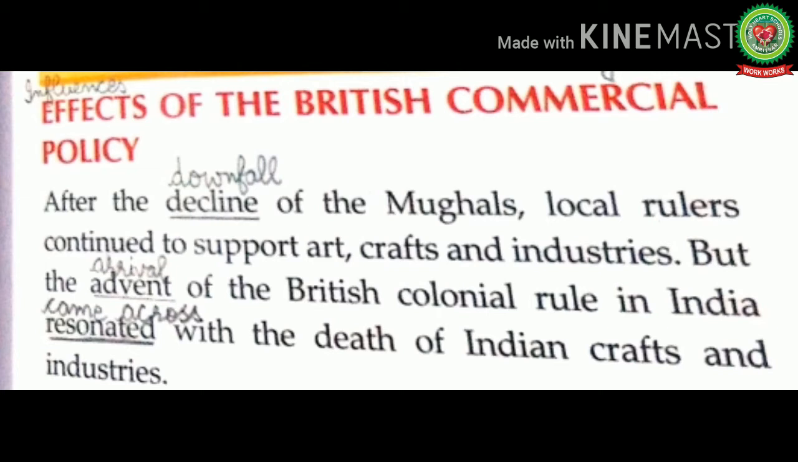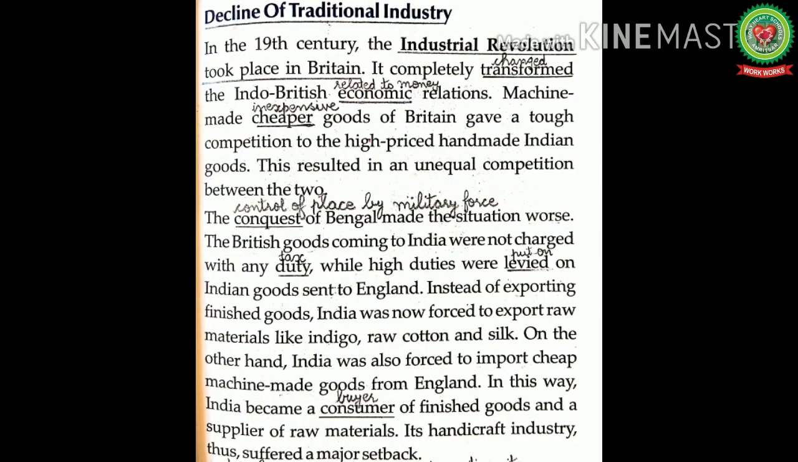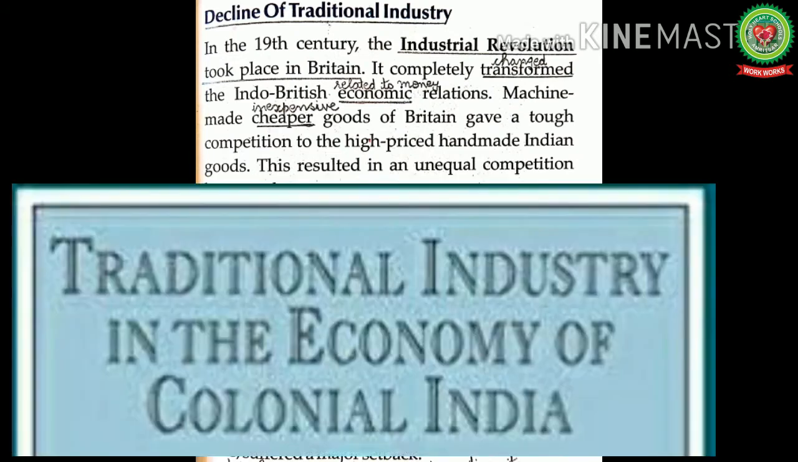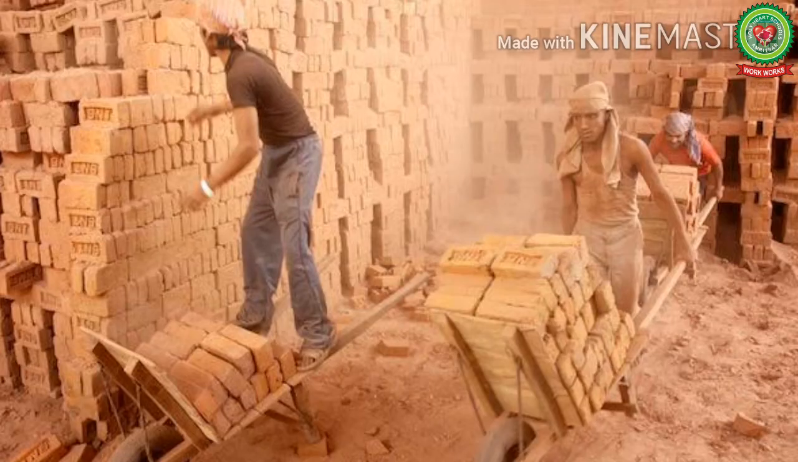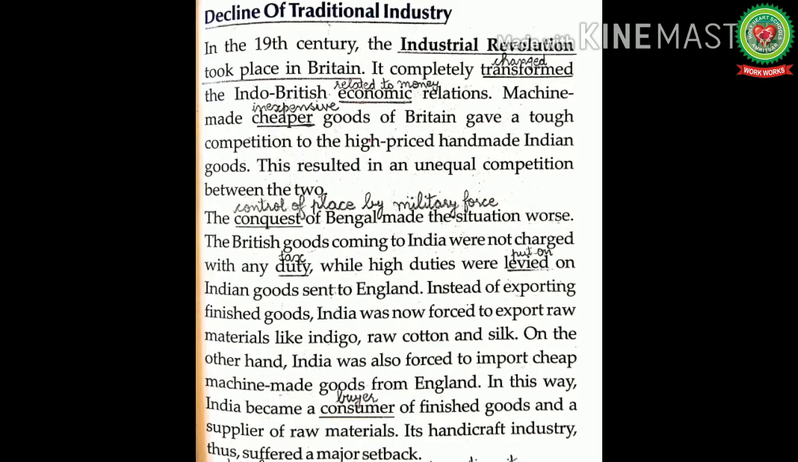Means after the downfall of the Mughals in India, the regional or the local kings supported Indian art, crafts, and industries. But with the arrival of the British colonial rule in India, the entire Indian art, crafts, and industries were ruined. Decline of traditional industry. The traditional industries of India included handloom, handicrafts, tiles, bricks, etc., and other household industrial activities were carried out in the rural parts of the country. The traditional industries were labor intensive and relied on skills passed on from one generation to another.